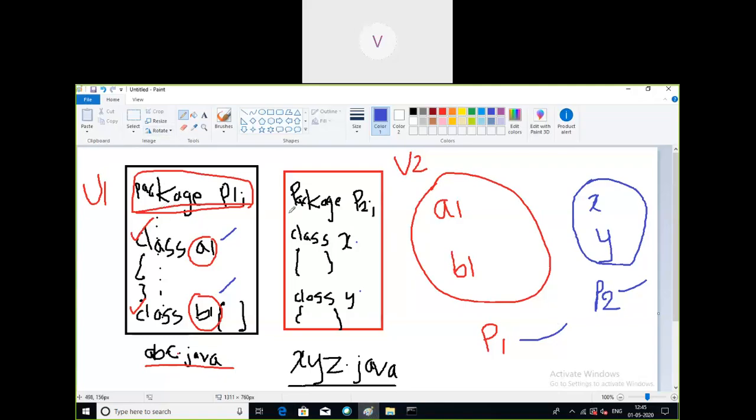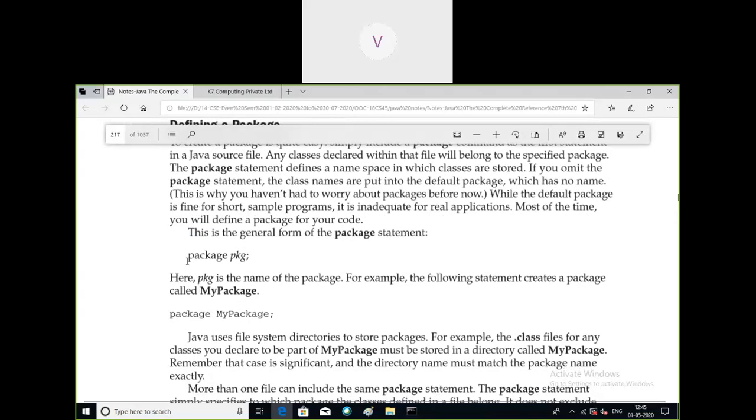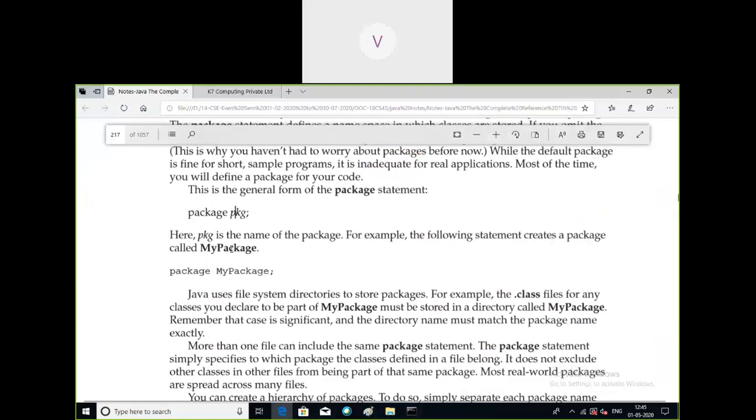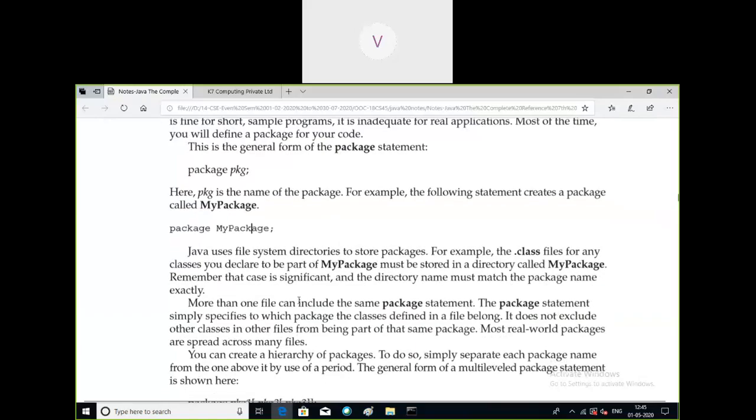Now, how do we create the packages? The remaining Java program is the same; the only thing is this command, which helps us create the packages. The general form of the package statement is: package pkg. You are free to give any name here. In our case I have taken the names P1 and P2. For example, the following statement creates a package called mypackage. This is kept at the beginning of the source file which you are trying to create.